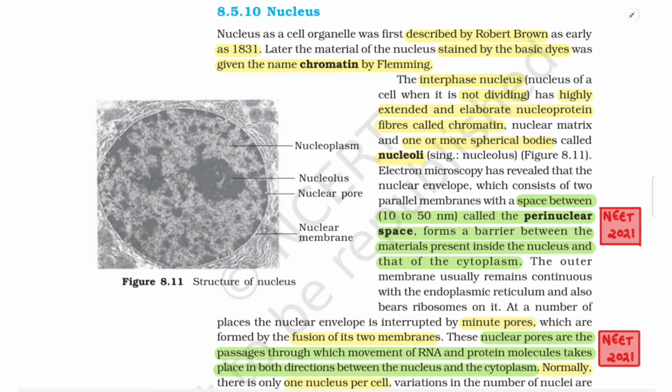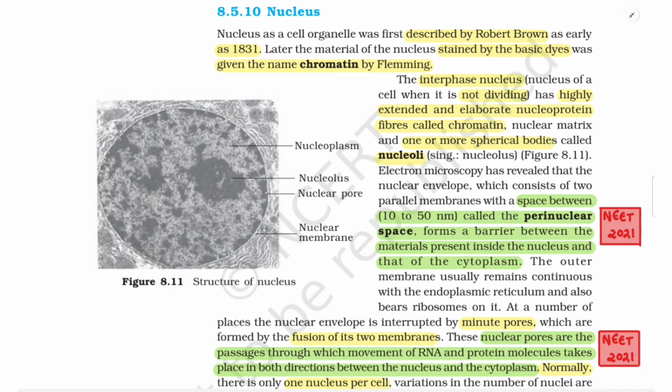The outer membrane usually remains continuous with the endoplasmic reticulum and also bears ribosomes on it. At a number of places, the nuclear envelope is interrupted by minute pores, which are formed by the fusion of its two membranes. These nuclear pores are the passage through which movement of RNA and protein molecules takes place in both directions between the nucleus and the cytoplasm.